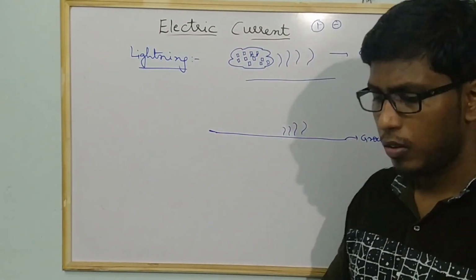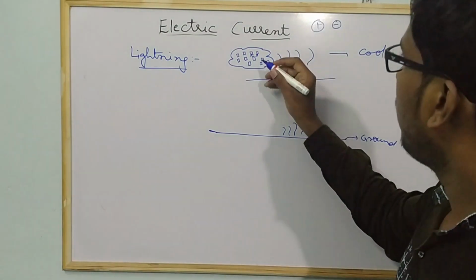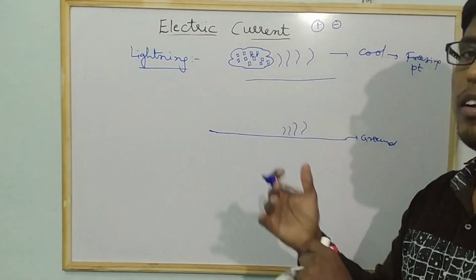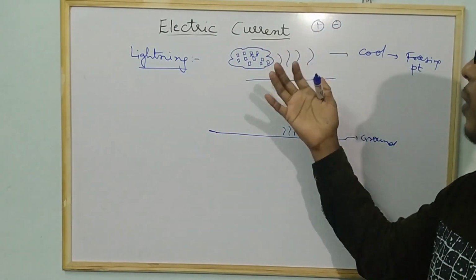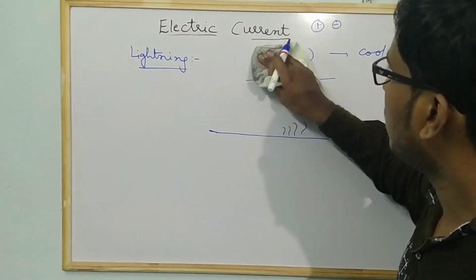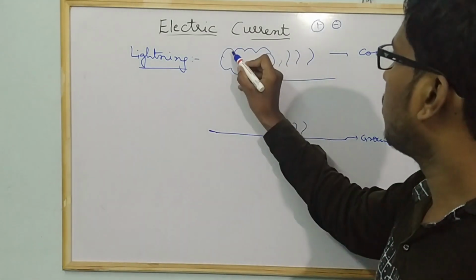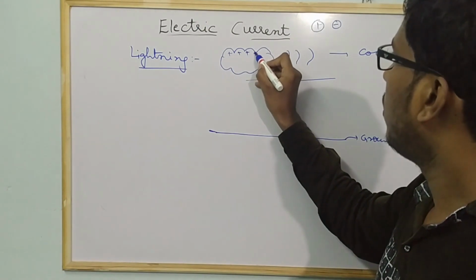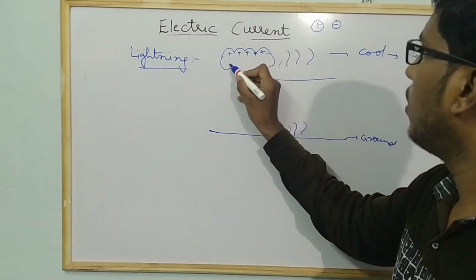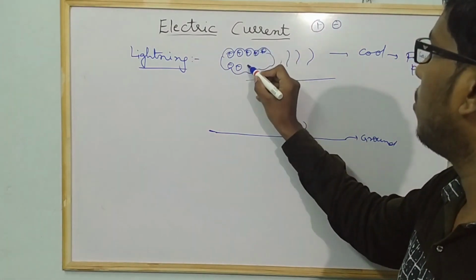If the rubbing is more, a greater number of charges will be produced in that cloud, and these charges get accumulated as positive charges at the top and negative charges at the bottom.